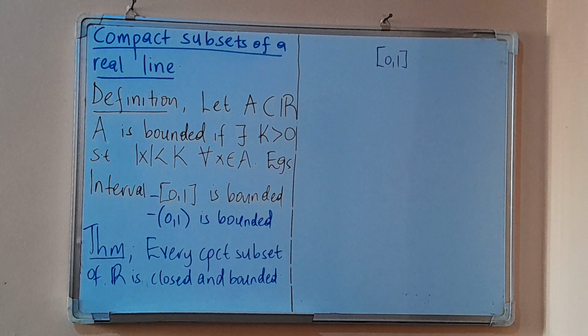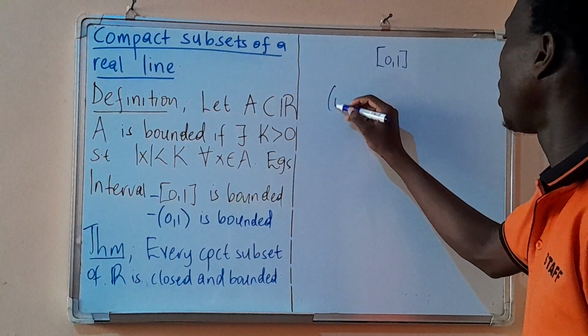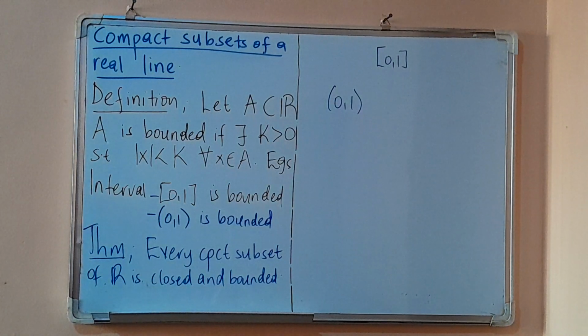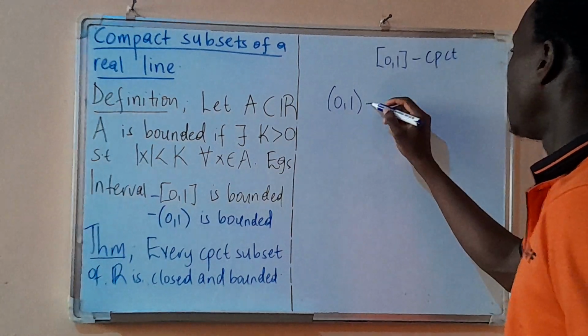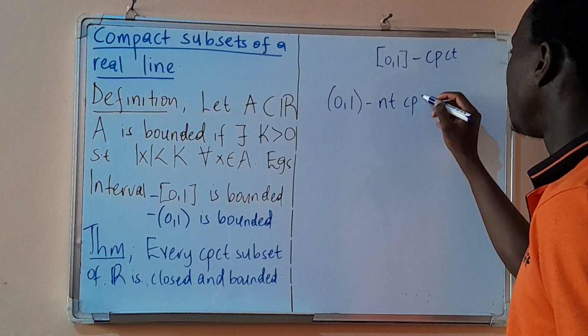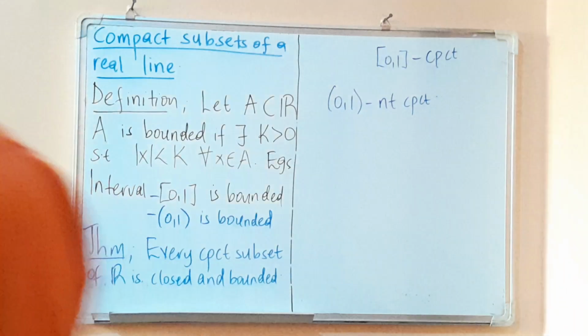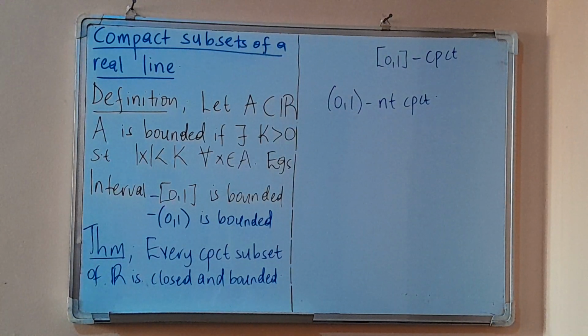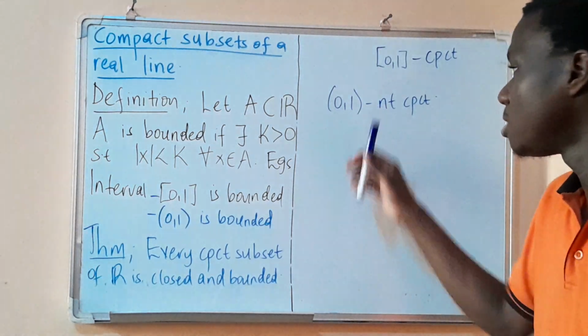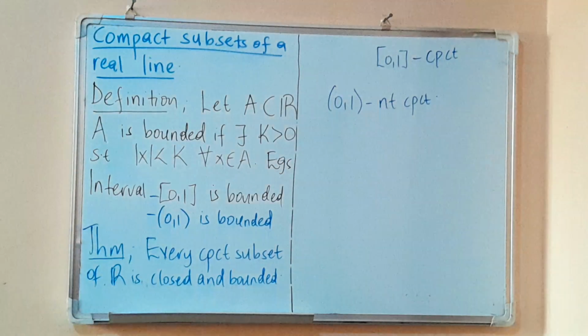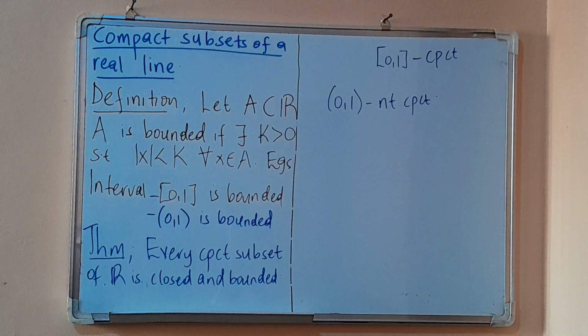Observe that this interval here is not closed. That is an open interval, hence it's not compact. We are saying that this is compact, closed and bounded. This is not compact. Now you can easily relate how we are trying to develop the compact subsets of R. Actually, this is a compact subset of R. This is not a compact subset of R, since it is an open interval, however, it's bounded.